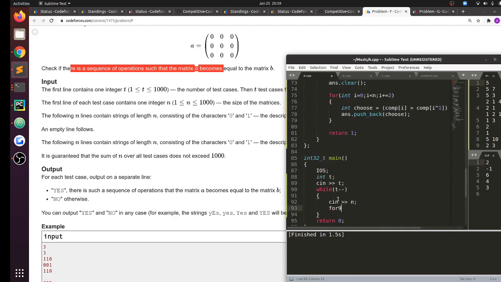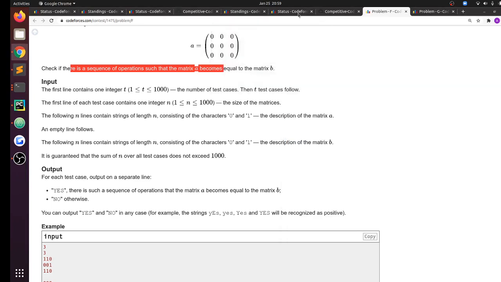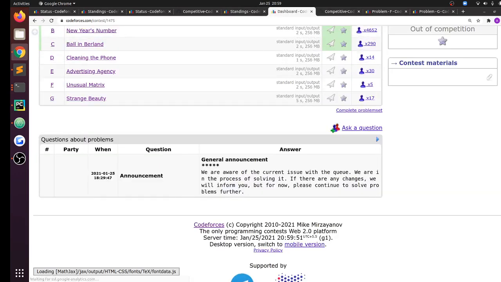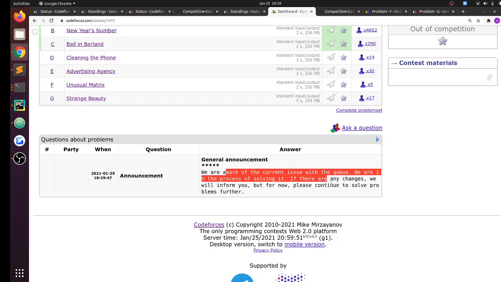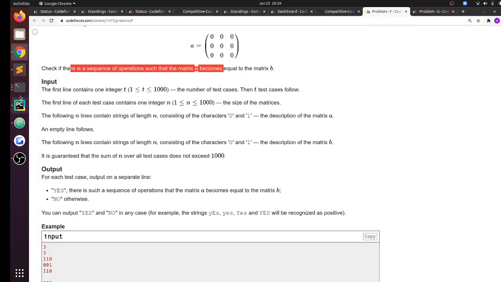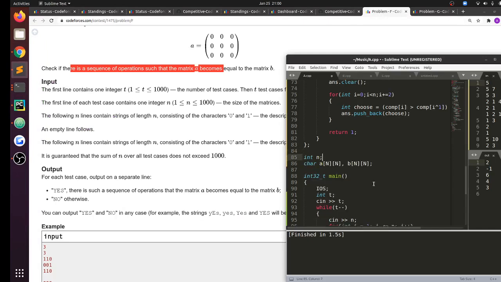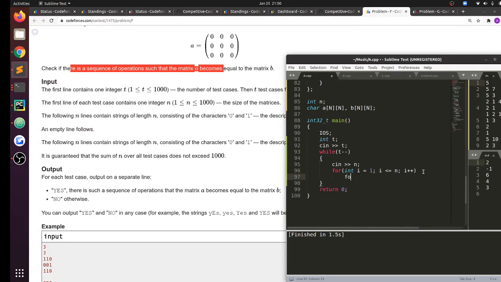So I have an n cross n matrix. char a of nn, b of nn, and int, what happened, is the contest generated? Okay, no announcement as of now. Fine, so I have int n. Let me take the input completely.